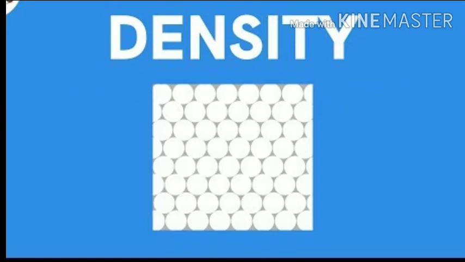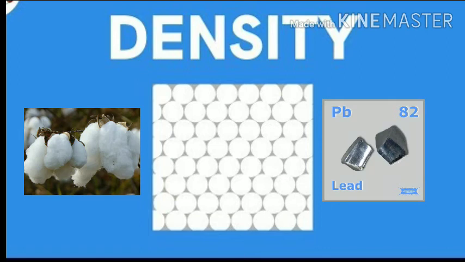In a similar manner, if we take equal masses of cotton and lead, the volume of cotton is much larger than the volume of an equal mass of lead. This is because the particles of lead are closely packed while those of cotton are very loose. In other words, lead is denser than cotton.